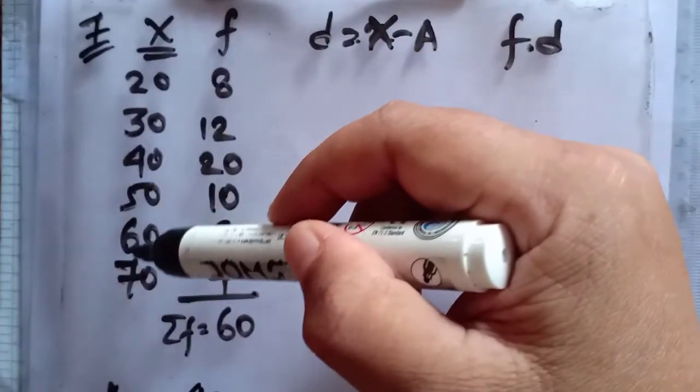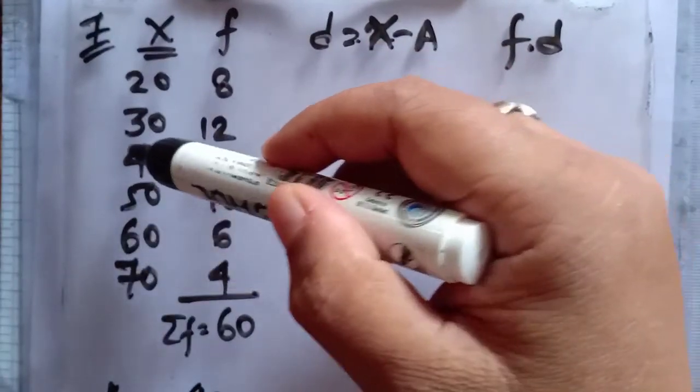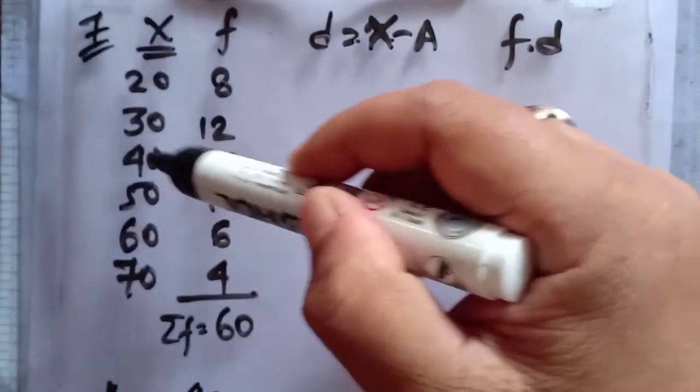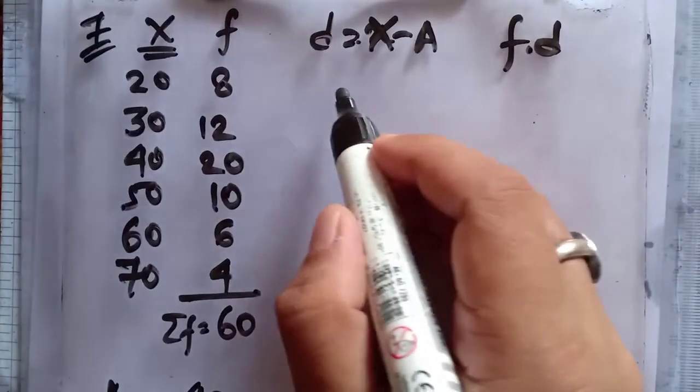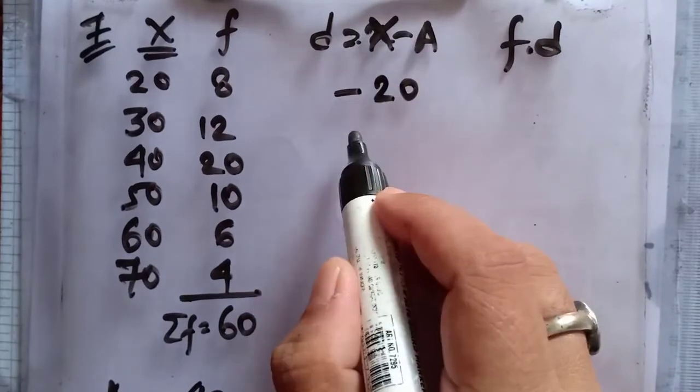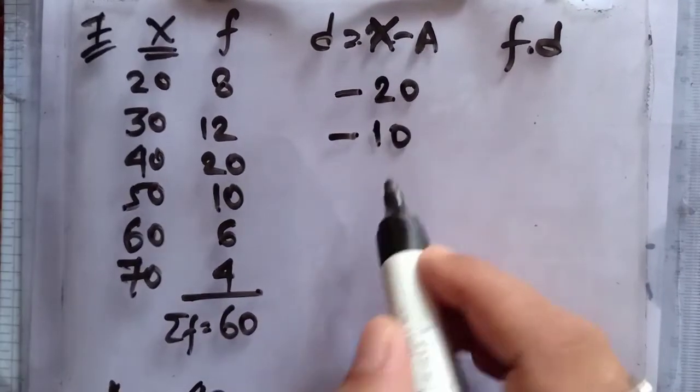Had there been 5 or 7 data values, you would have only one middlemost value. You take that one as the assumed mean, no issues. So a equals 40, and now we deviate. 20 minus 40 is minus 20, 30 minus 40 is minus 10, and so on.